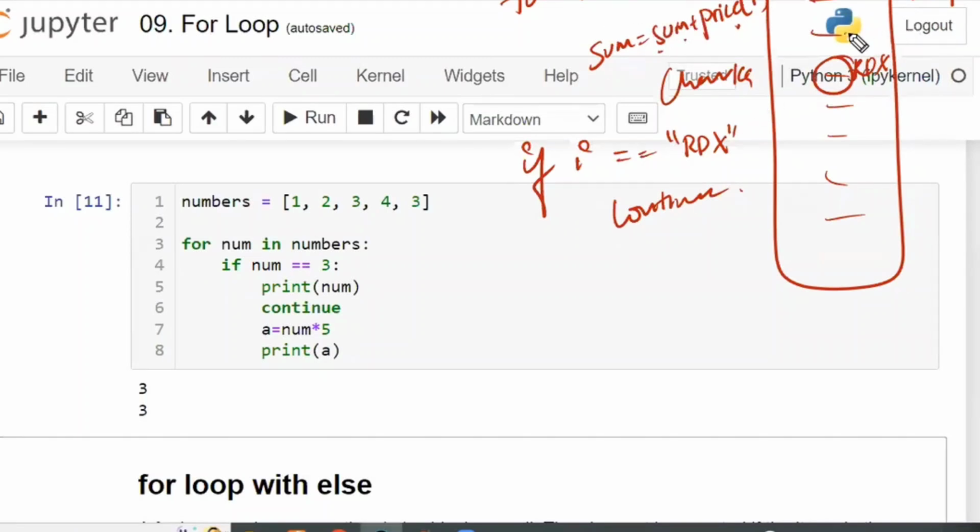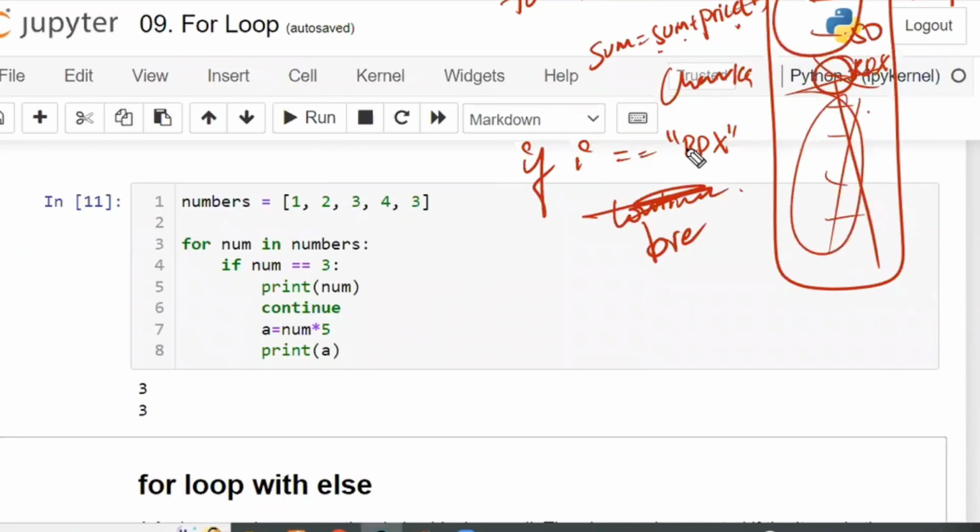Next, the second chemical costs 50 rupees. 100 plus 50 is 150. Whenever RDX comes, this particular item will be ignored and the next item will be selected automatically. The next items will be summed. RDX will be ignored. In the earlier case with break, it does not even check the next one. It will simply say bring your license, then only you take the items. He will not even give these 2 items and the remaining items. Then the case is called break.